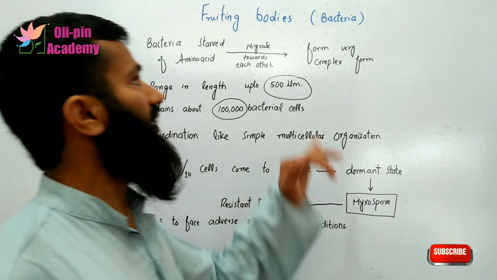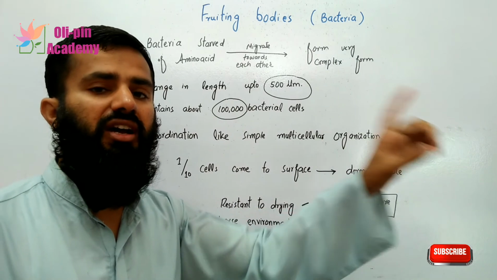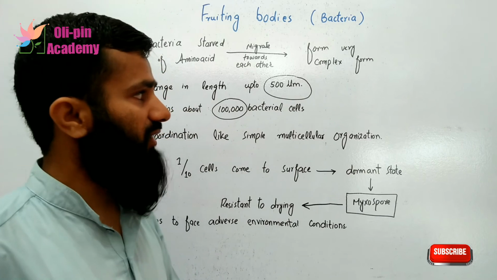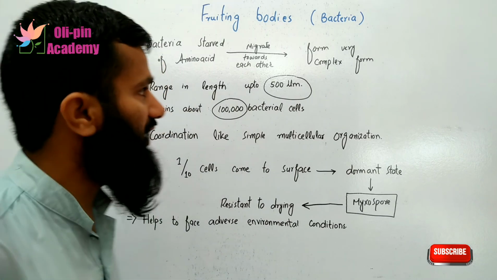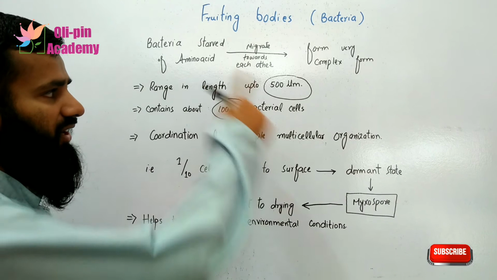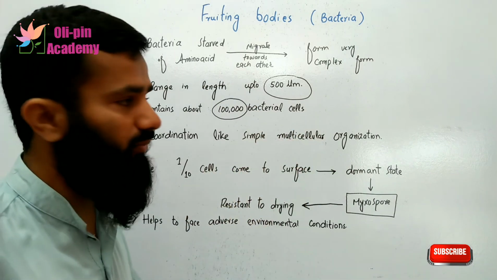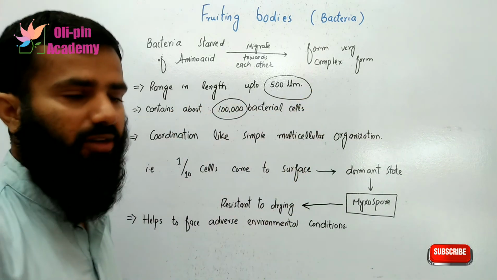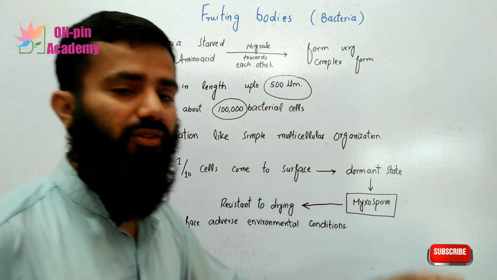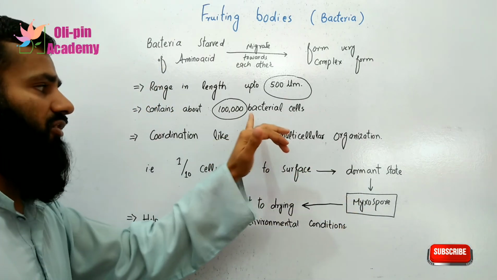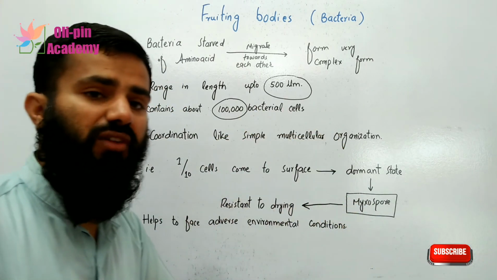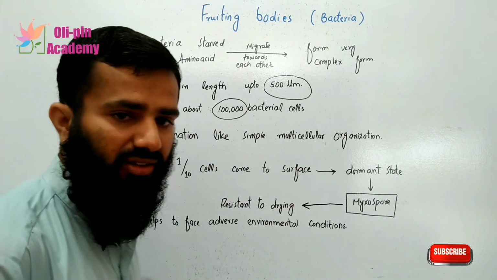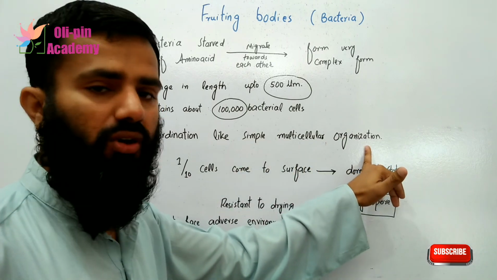In this video we talked about the fruiting bodies of the bacteria, which are the colonial form of the bacteria, a large collection of bacteria which are about to starve of amino acid. They migrate towards each other and form a complex morphological form. This complex morphological form ranges in length up to 500 micrometers and contains about 1 lakh bacterial cells, and each cell performs its own function, but sometimes it relates to a simple multicellular organization. How does it relate to a simple multicellular organization?